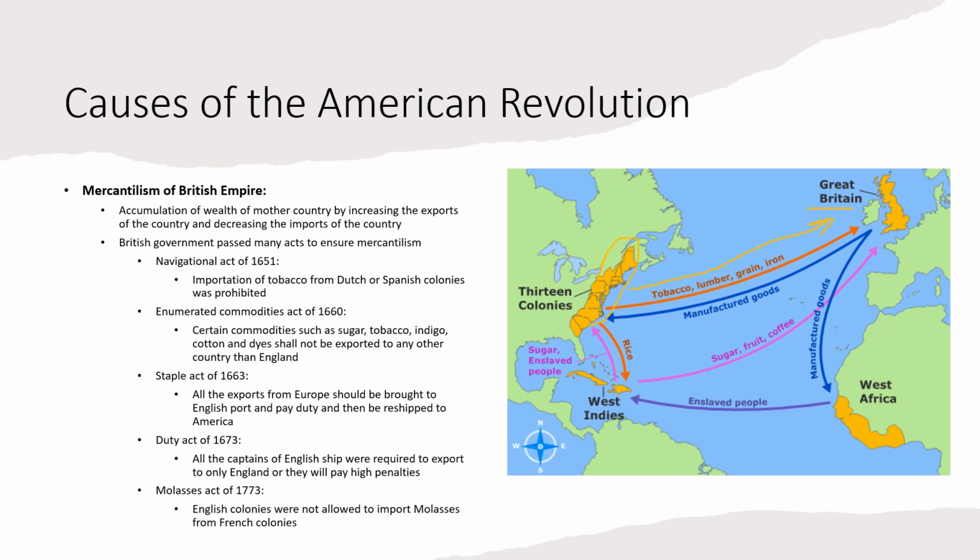And here in Great Britain, the people had industry, and they manufactured finished products, and those manufactured goods were then exported to the 13 colonies. Now this is the mercantilism program: increase the exports and decrease the imports, and the imports would be almost free of cost, the cost would be negligible. This is the mercantilism program of Great Britain.